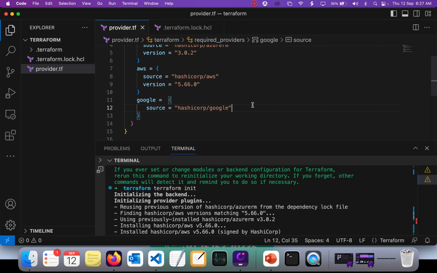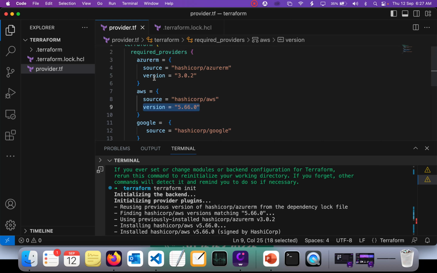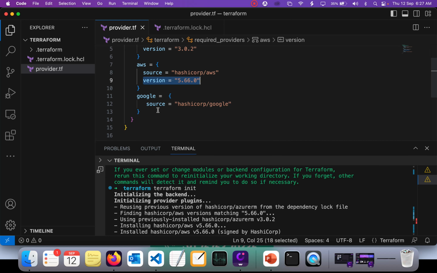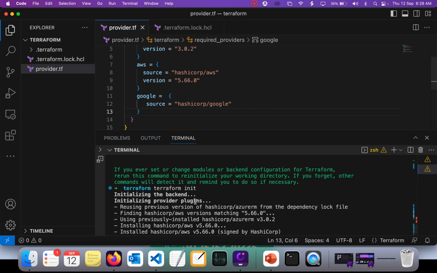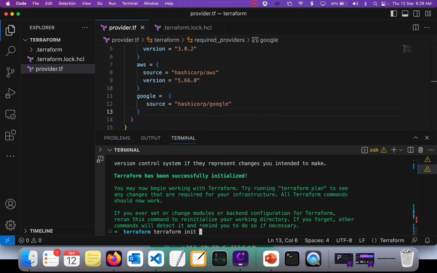Is it mandatory to mention the version? For AzureRM and AWS, I mentioned which version has to be downloaded. But if I don't mention the version for this one, Terraform is going to download the latest version available. So let's try. I'm going to save this configuration, run Terraform init, and see what's happening.